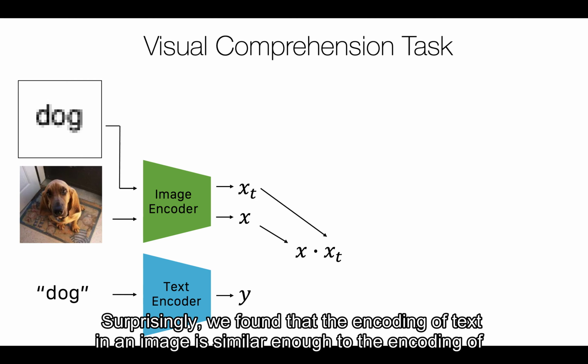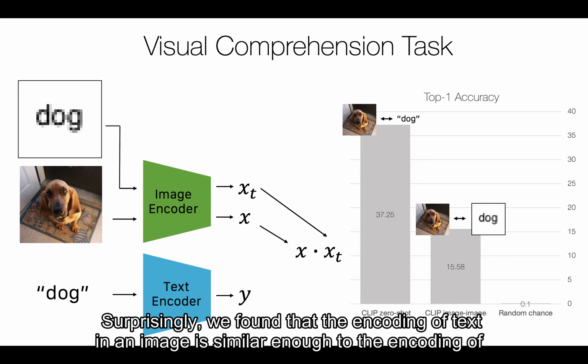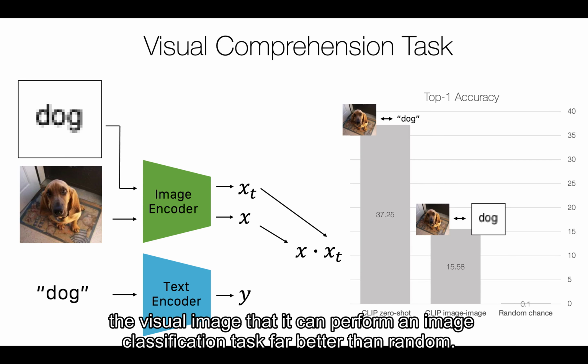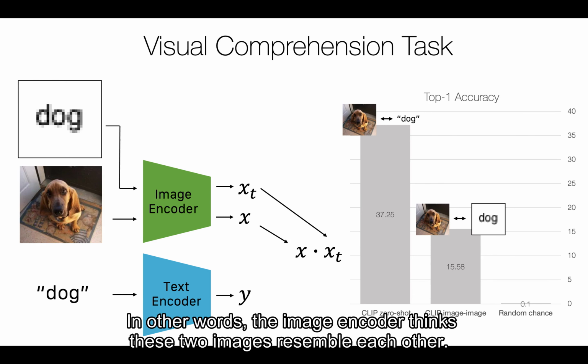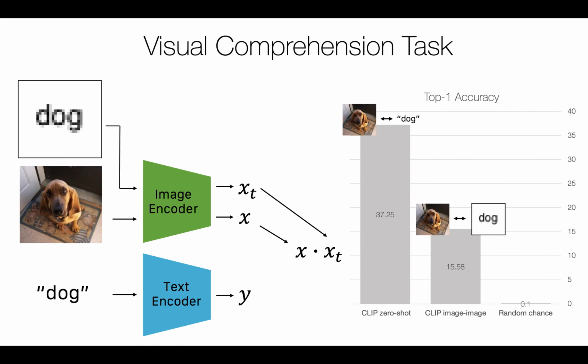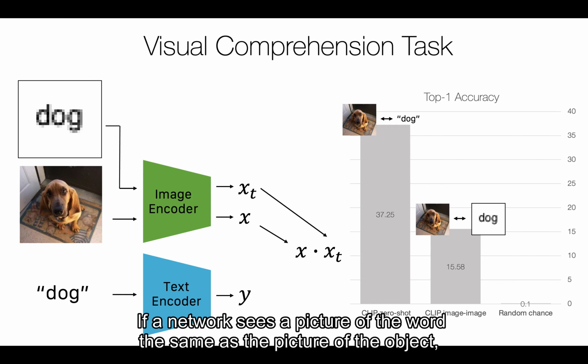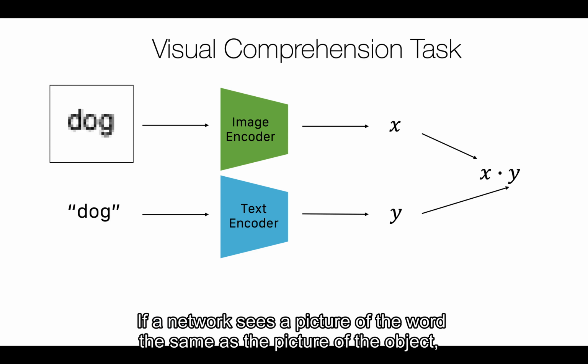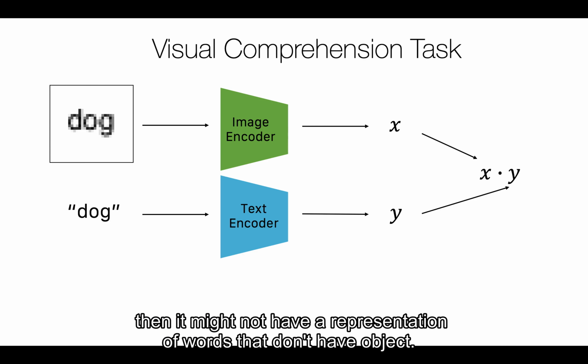Surprisingly, we found that the encoding of text in an image is similar enough to the encoding of the visual image that it can perform an image classification task far better than random. In other words, the image encoder thinks these two images resemble each other. If a network sees a picture of the word the same as the picture of the object, then it might not have a representation of words that don't have objects.